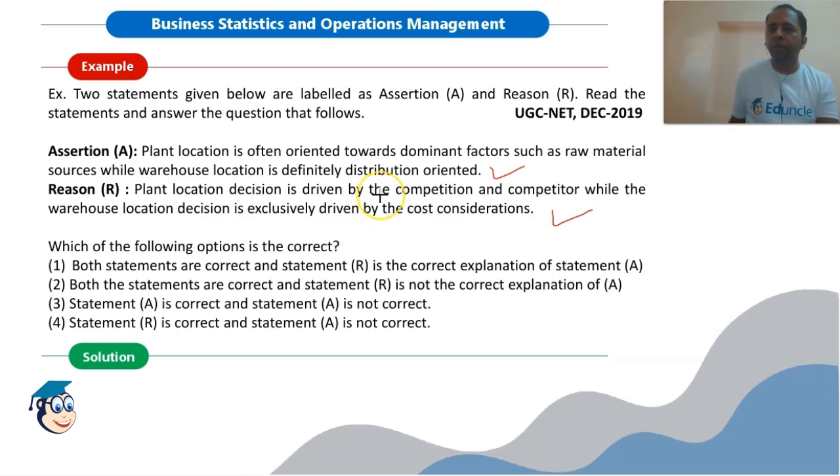When we select a particular location to establish our plant, we will look at the competition and the competitors. While in case of a warehouse, we will look at the distribution cost. So a location with minimum distribution cost will be the best for a warehouse. So this statement is also true, but definitely statement R is not the correct explanation of assertion A. Both the statements are true, but it does not justify the assertion. So the second option, both statements are correct and statement R is not the correct explanation of A, is the right answer for this question.